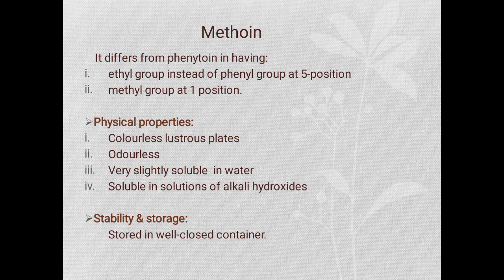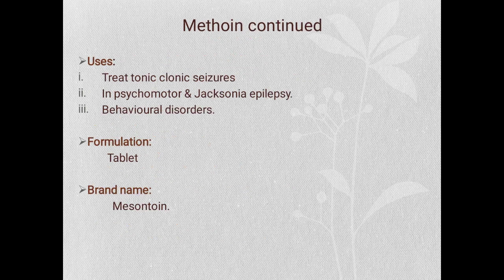Next drug is mephenytoin. It differs from phenytoin in having an ethyl group instead of a phenyl group at the fifth position, and a methyl group is present at the first position as compared to phenytoin. Physical properties include colorless, lustrous plates, odorless, very slightly soluble in water and soluble in solutions of alkali hydroxide. Stability and storage: it should be stored in a well closed container. Uses: it is used in the treatment of tonic-clonic seizure, in psychomotor or Jacksonian epilepsy and in behavioral disorder.